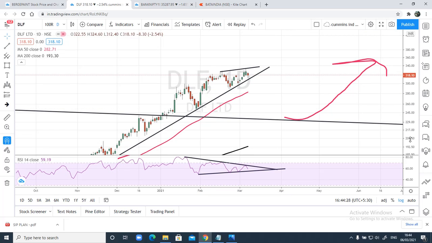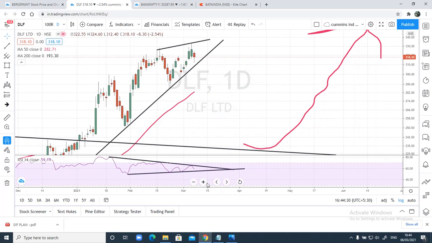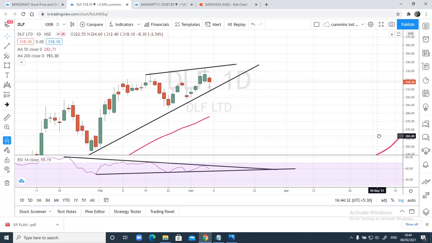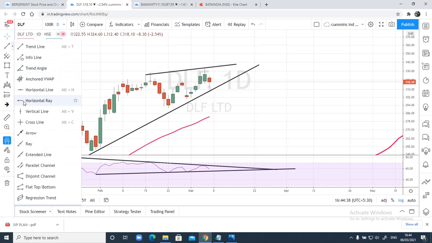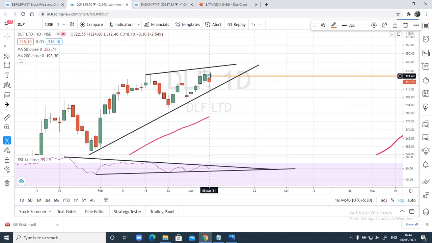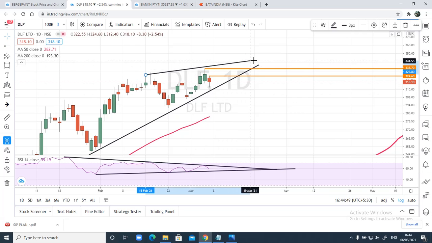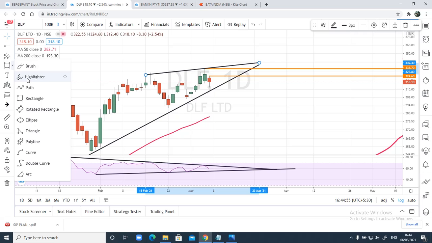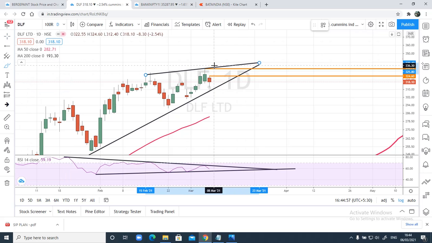So let me tell you what my plans will be for DLF. In case it breaks this weekly high, that is 324.60, we can probably take a long position for a small target of resistance, that is 332, and above this you can see this trend line will act as a resistance. Once it closes above this, then there can be a good move again on the upside direction above this, right?